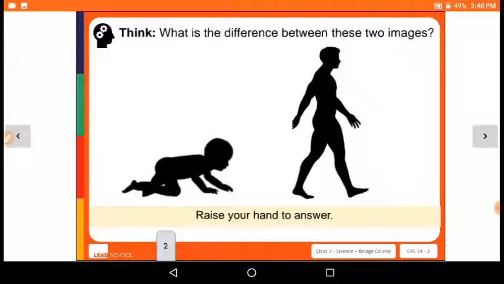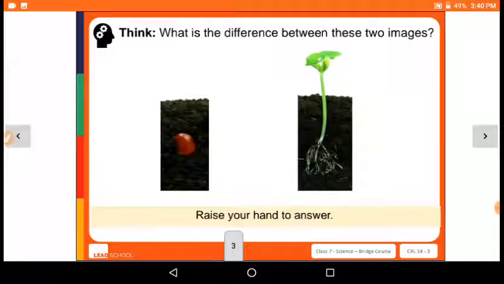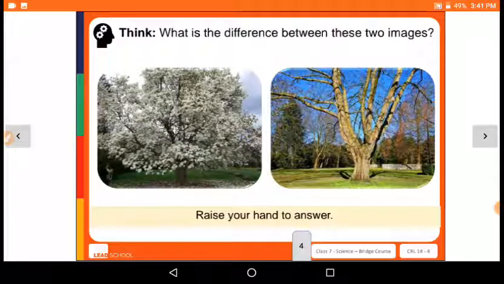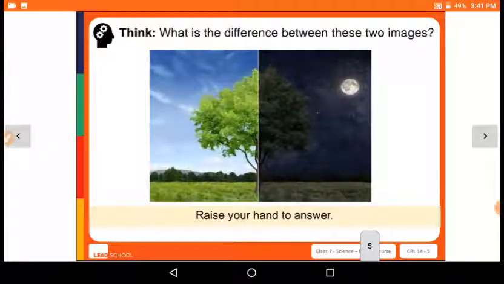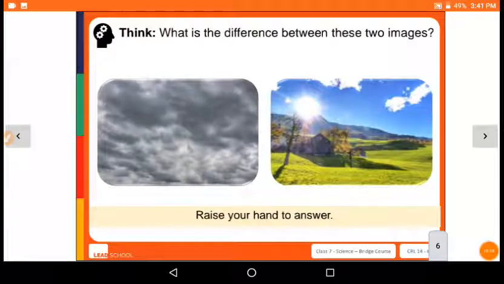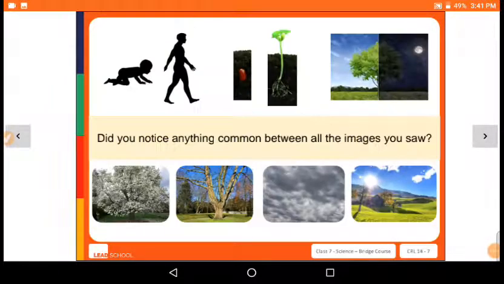What is the difference between these two images, and what is the difference between these two images, and these two images? So did you notice something common in all the images you saw? Here are all the images. Just notice the difference in all these images.